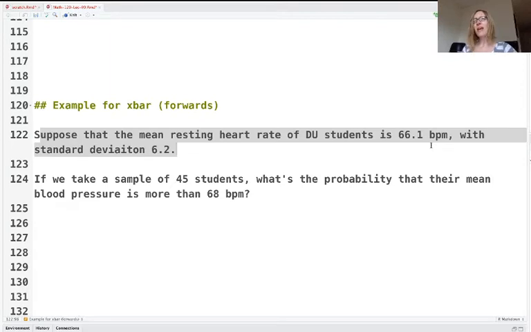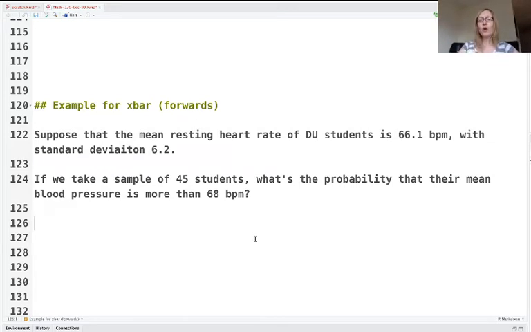That's mu and sigma, respectively. Let's think about that. In my work, I'm going to start typing here the problem just told us that mu is equal to 66.1. And also that sigma is equal to 6.2. That's our population information. So we know what's going on with the population.